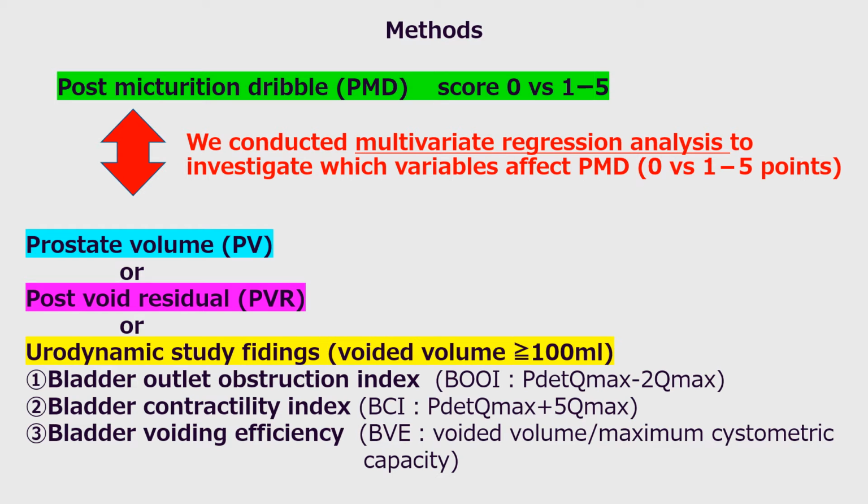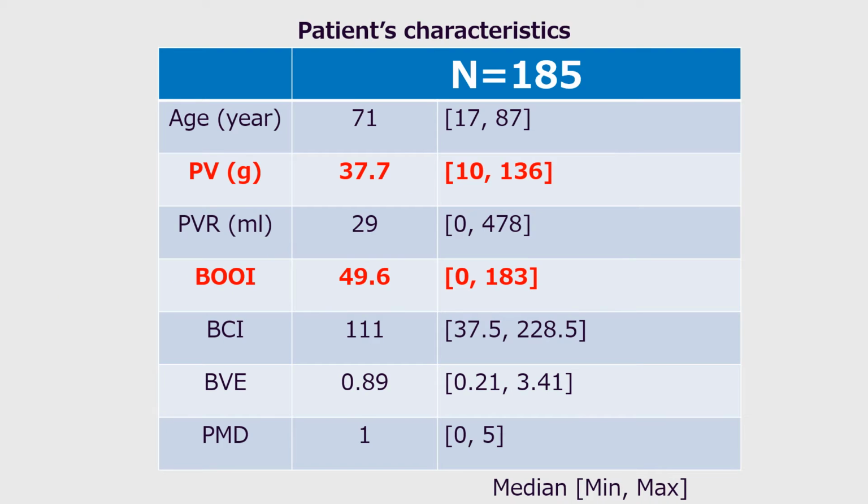We conducted multivariate regression analysis to investigate which variables affect PMD. The variables are prostate volume, post-void residual, urodynamic study findings, bladder outlet obstruction index, bladder contractility index, and bladder voiding efficiency. Patients' characteristics show that the patients with large prostate volume and high level of BOO index are included in the analysis.